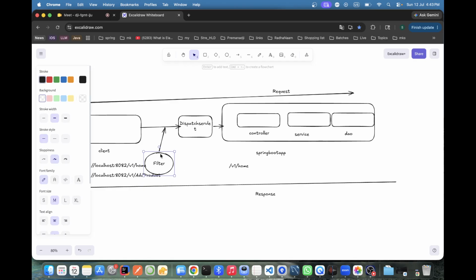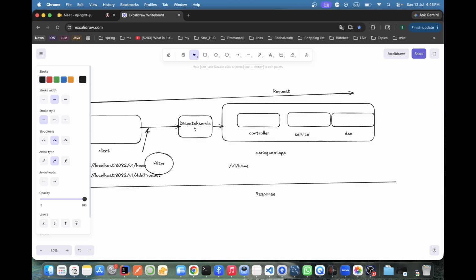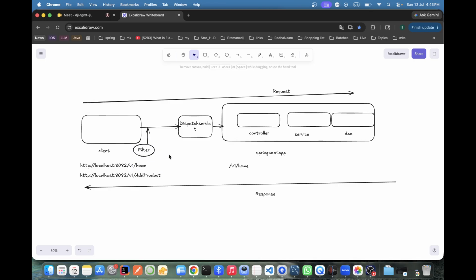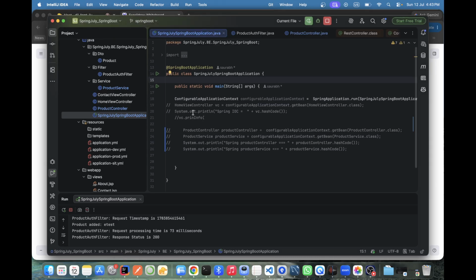Filter is just a gateway for our request, a simple gateway. Now that will define, see, I think I did not note it down.